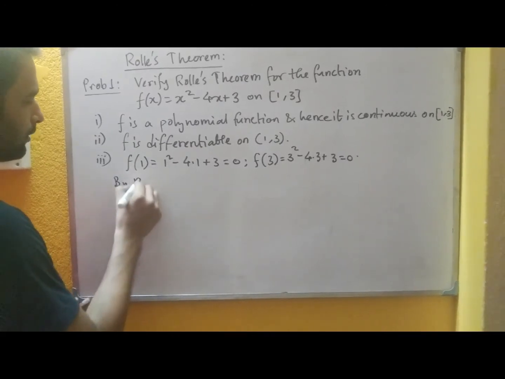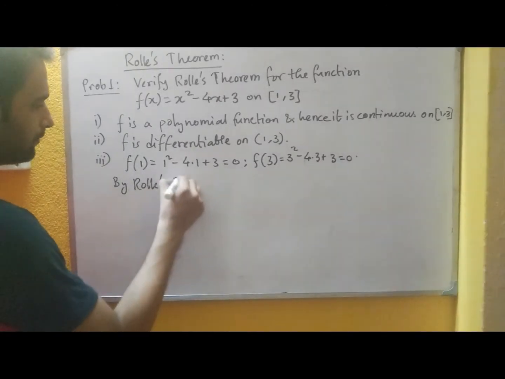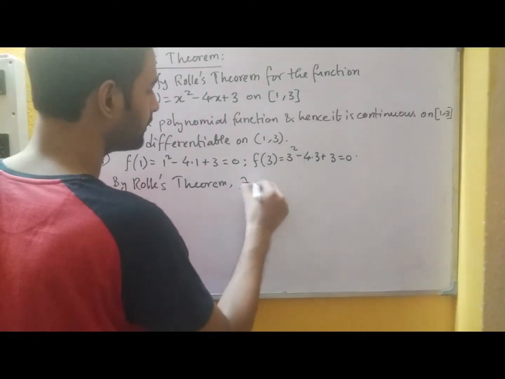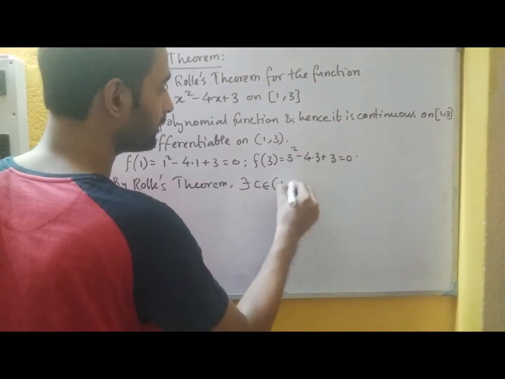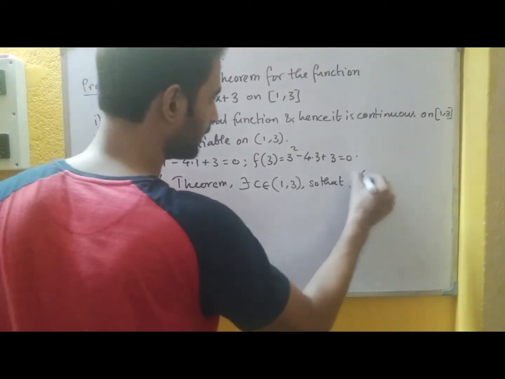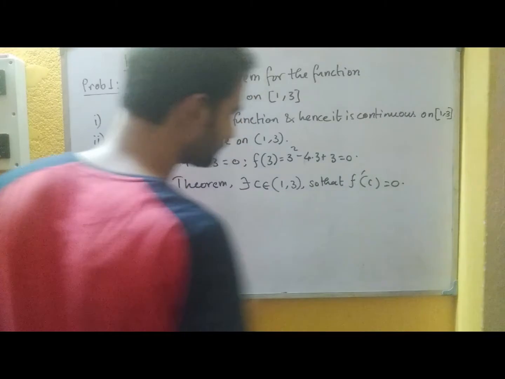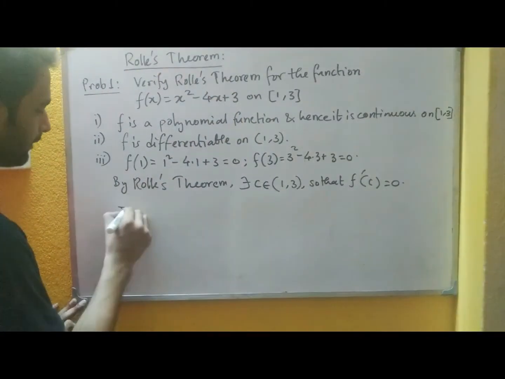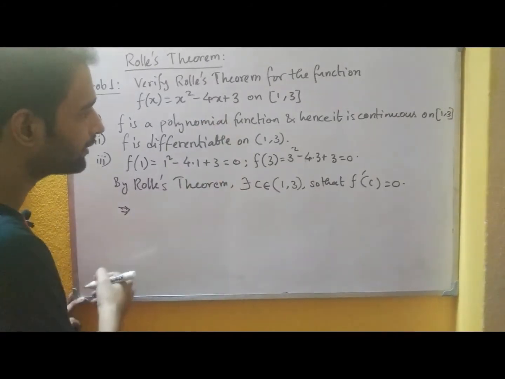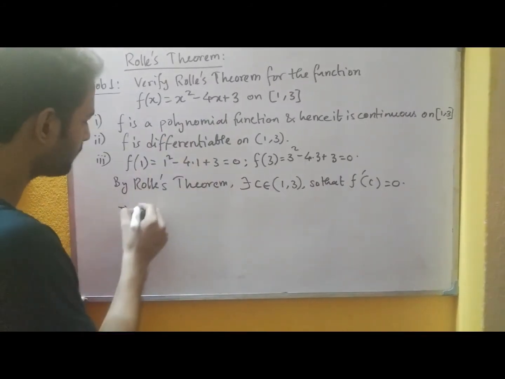So by Rolle's theorem we can say that there exists C in the open interval 1, 3, so that f dash C becomes 0. Now what is f dash C? It is the derivative of this function at the point C. And what is the derivative of x square?